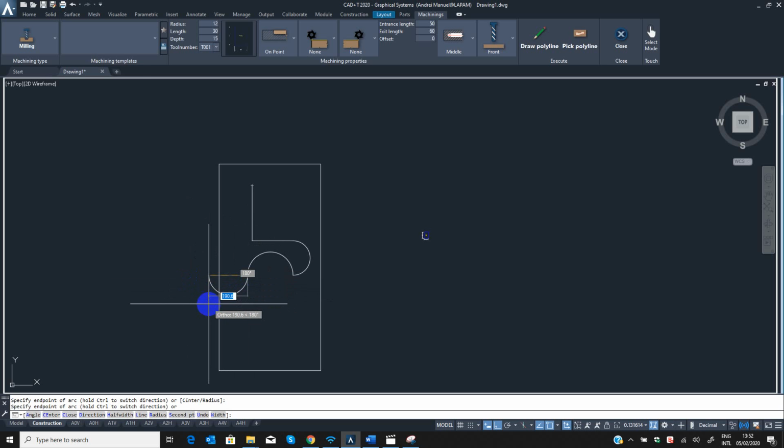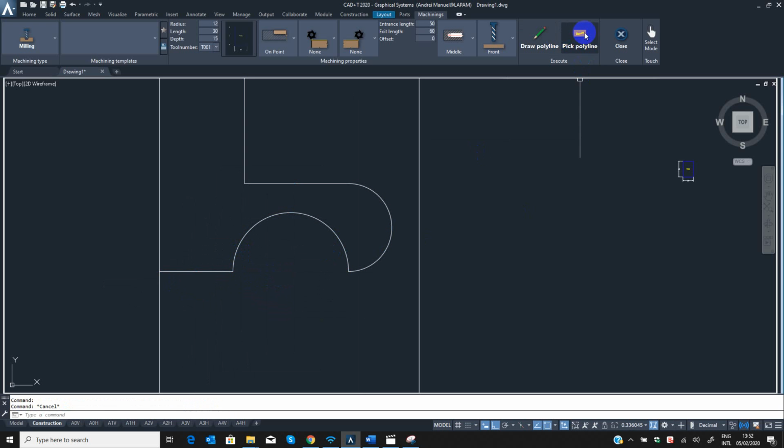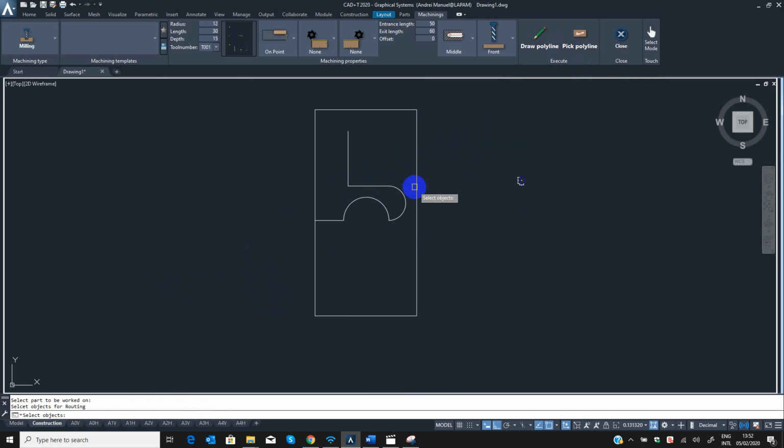Nine. Okay, enter, yeah, like this. Okay, and pick polyline. Select first the part, and then select the polyline. Enter. It turns to blue color, and then confirm milling.